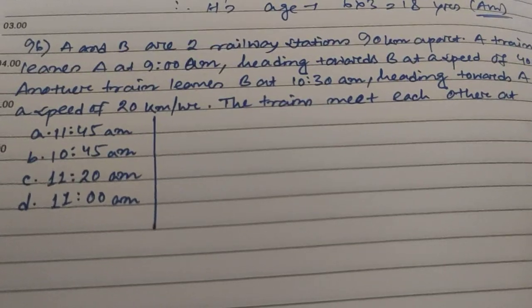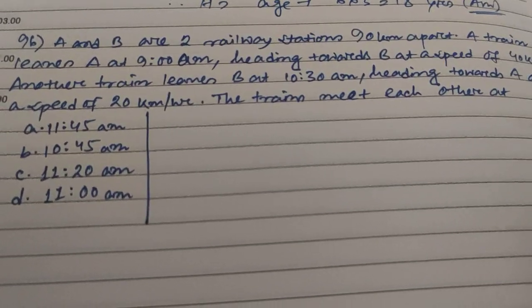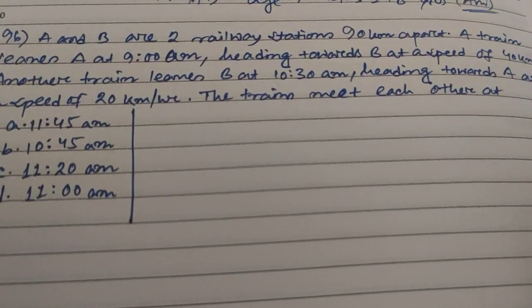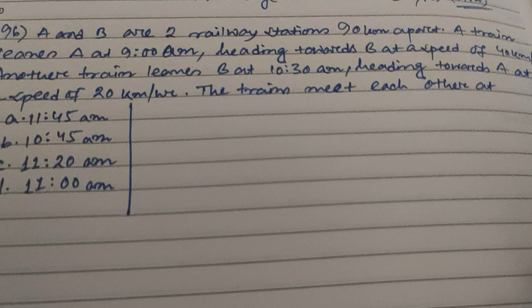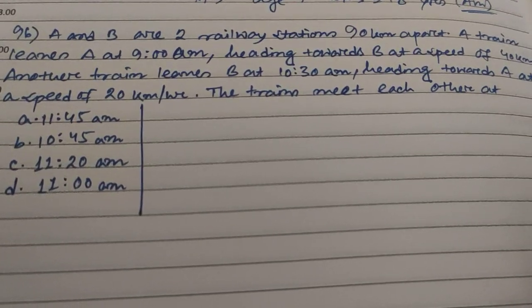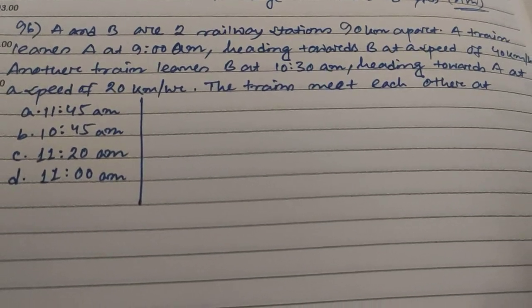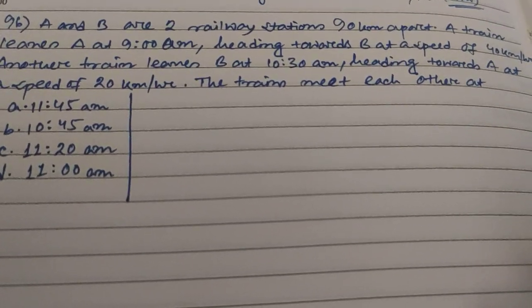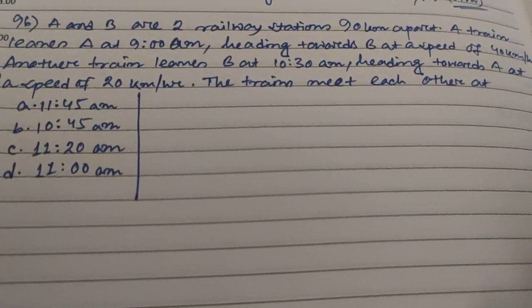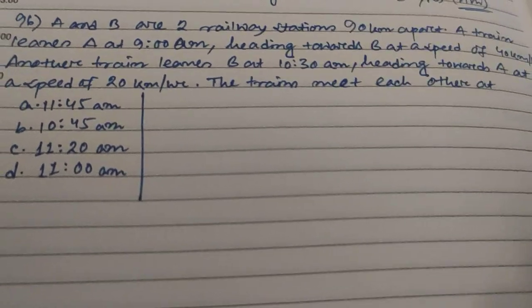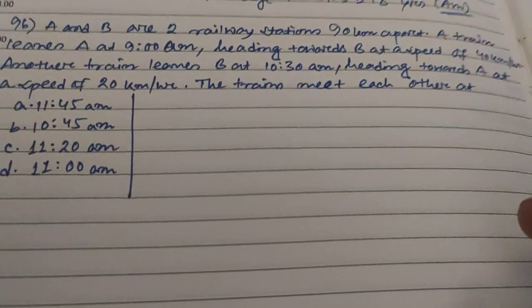So hi friends and students, this is question number 96. A and B are two railway stations 90 km apart. A train leaves A at 9 am heading towards B at a speed of 40 km per hour. Another train leaves B at 10:30 am heading towards A at a speed of 20 km per hour. The trains meet each other at, okay, so